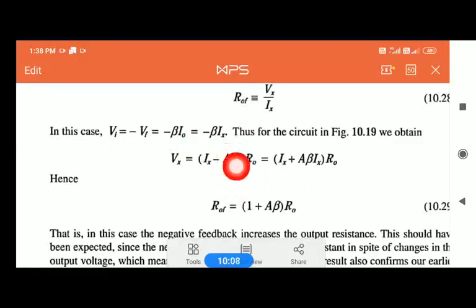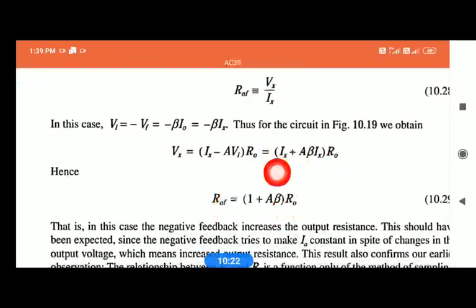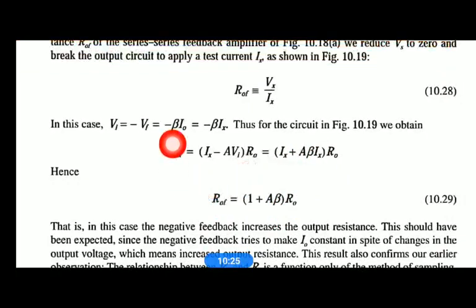We are replacing this Vi here with minus beta Ix, which will give you this equation: Ix plus A into beta into Ix, under the whole bracket, into R naught. Now you take Ix common here and send this Ix this side, which will become Vx by Ix, which is nothing but Rof. Hence the Rof is nothing but, so what remains here? If you take Ix common and take it this side, which becomes Vx by Ix, here it becomes 1 plus A beta into R naught. Yes, Rof is 1 plus A beta into R naught.